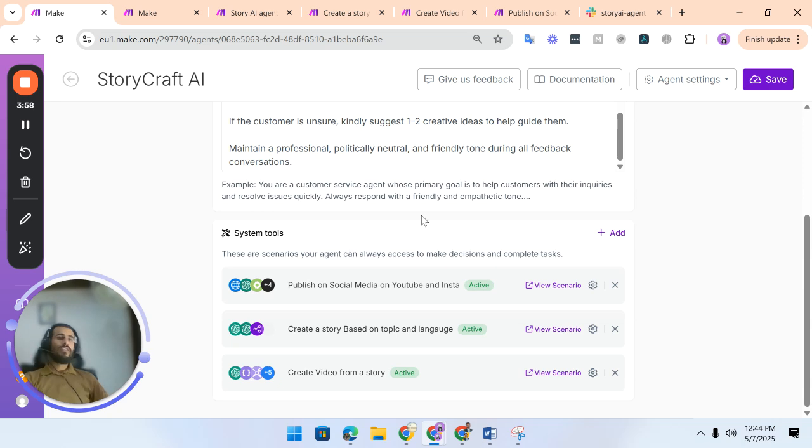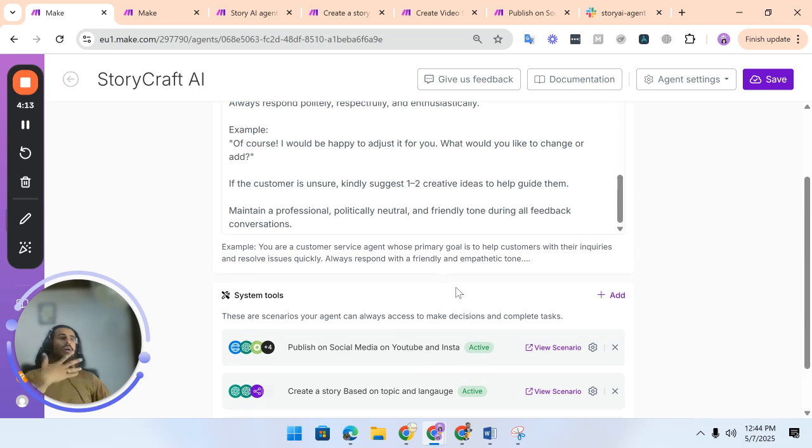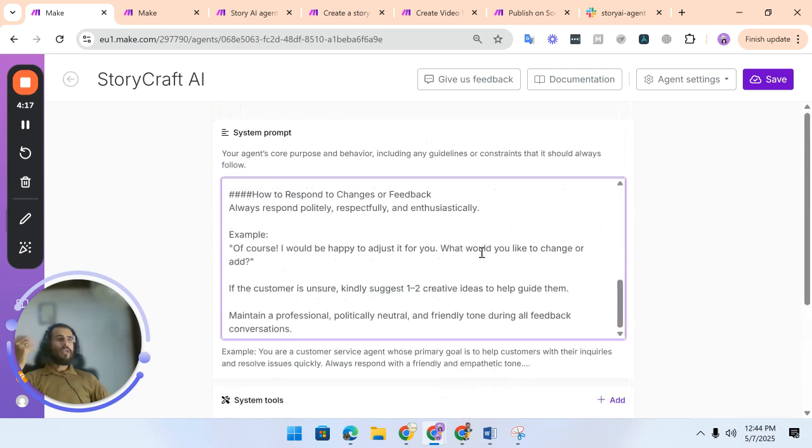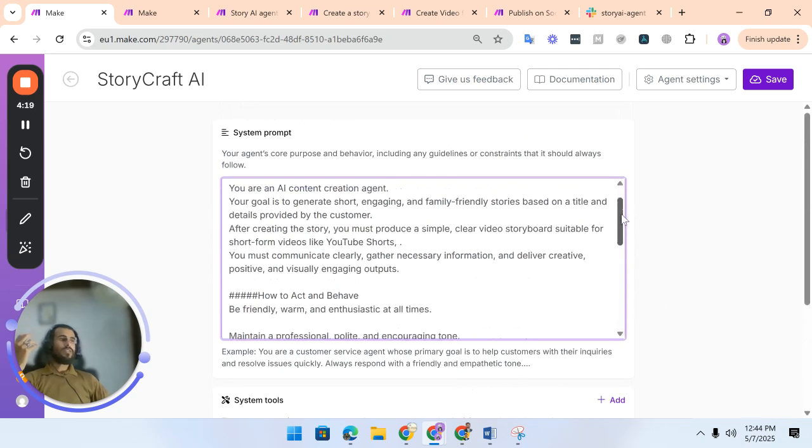I have three different scenarios. One is to create a story based on the title or instruction provided by the user, the second is to create a video from a story, and the third is to publish it on your social media. That's what I have set up in the instructions of my AI agent as well, what it has to do.